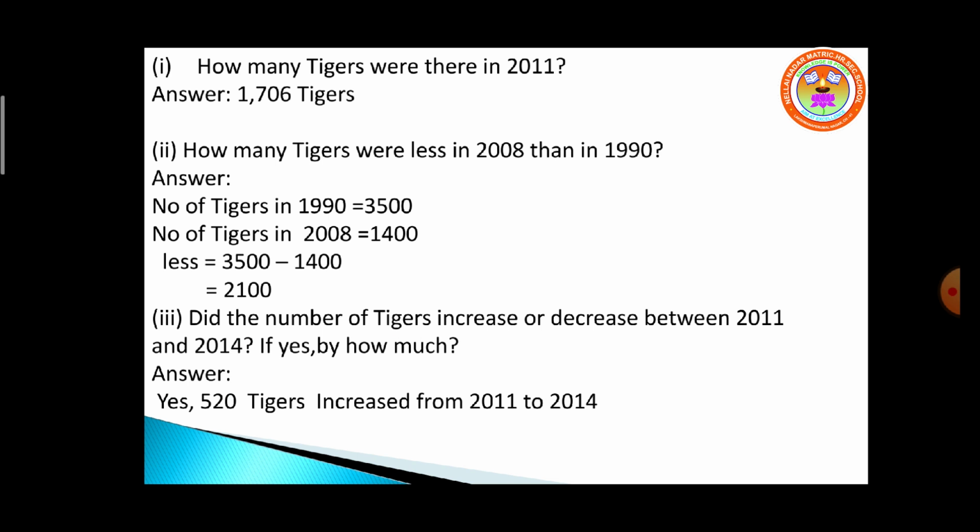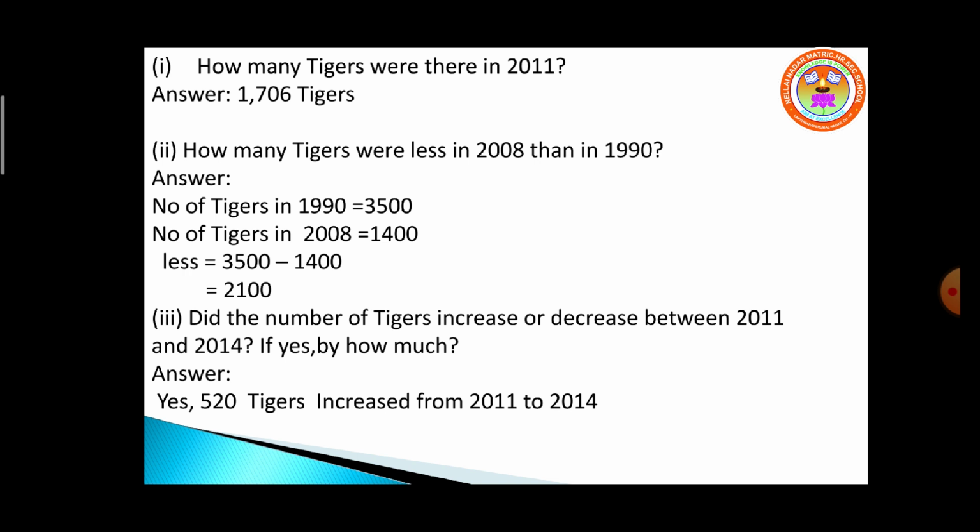So less means that you want to do subtraction. So 3500 minus 1400, you will get 2100. So when we compare 1990 and 2008, there are 2100 fewer tigers in 2008.